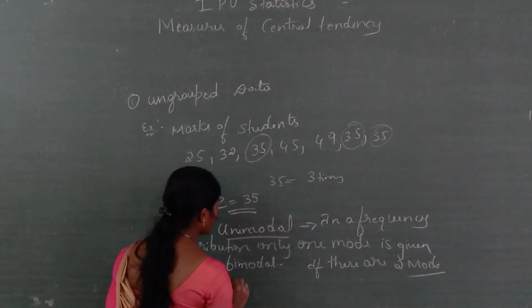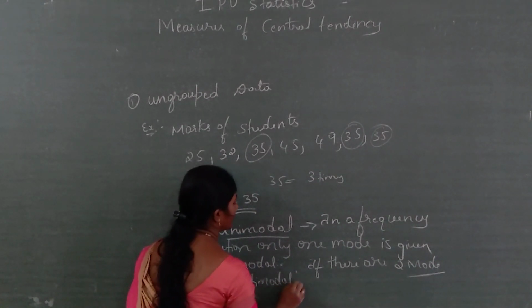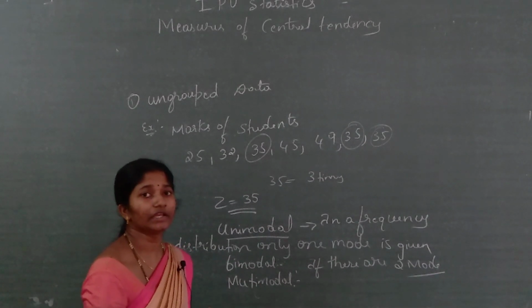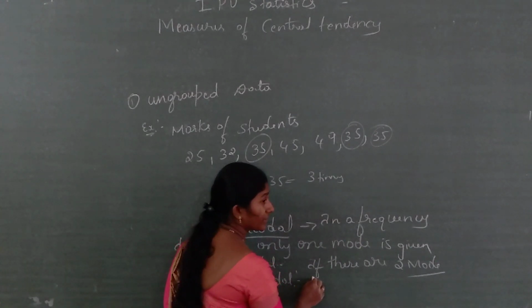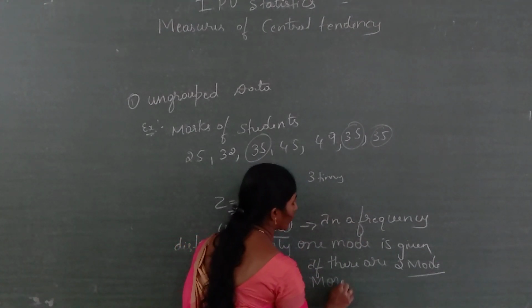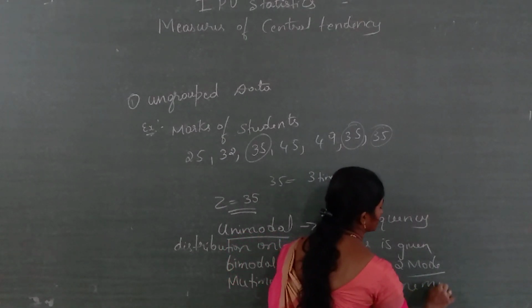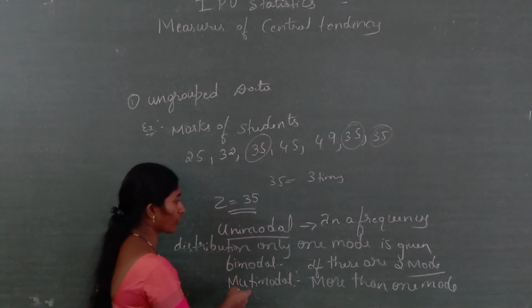Next, multimodal. Multimodal means that in a frequency distribution, if there is more than one mode, we can also say multi, because it is more than one.